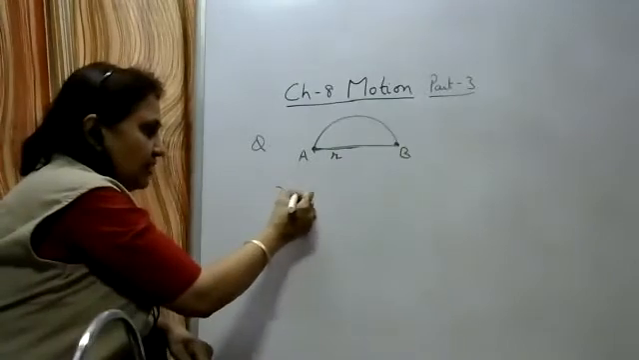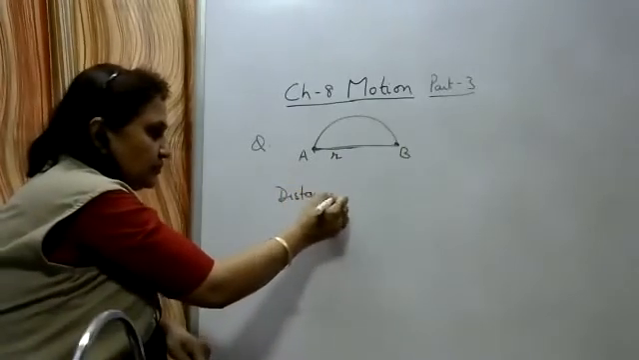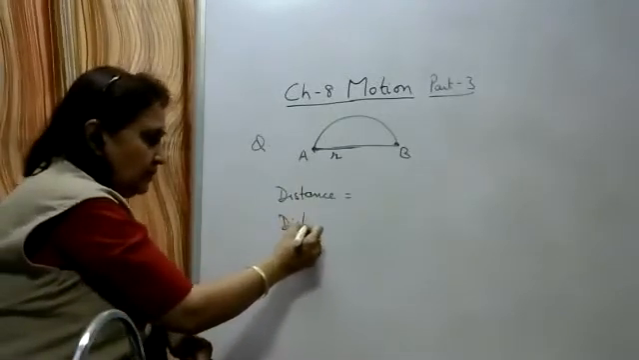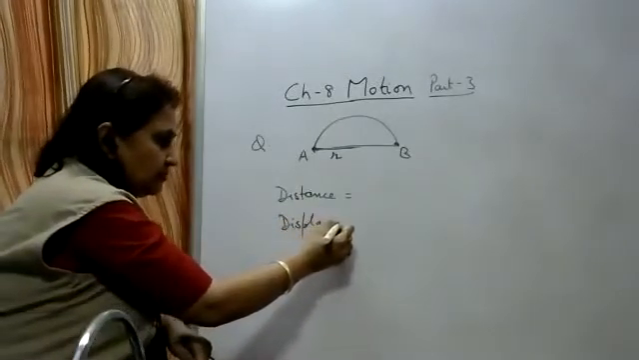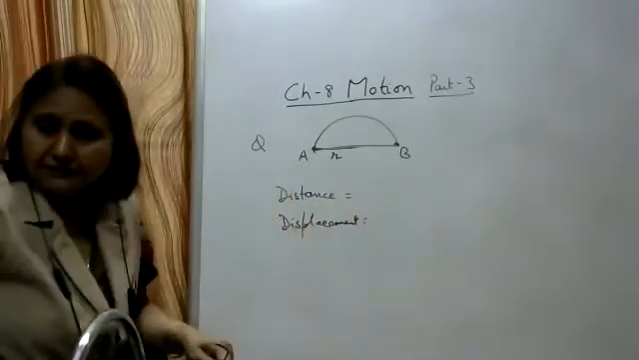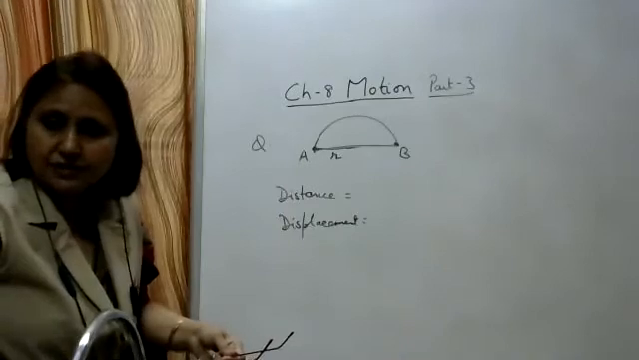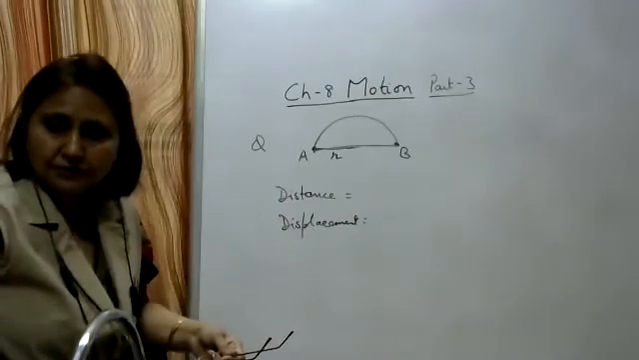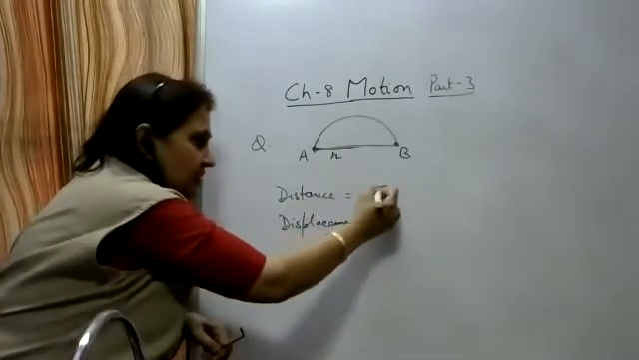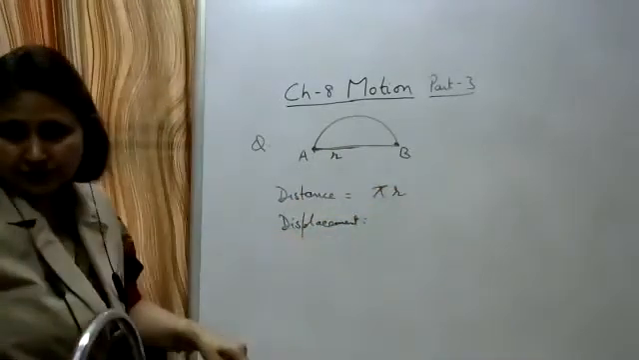Yes, distance traveled is... It is half of the circumference of a circle. We know that the circumference of a circle is 2 pi r. Half of it will be 2 pi r upon 2. That is, the distance traveled is equal to pi into r.